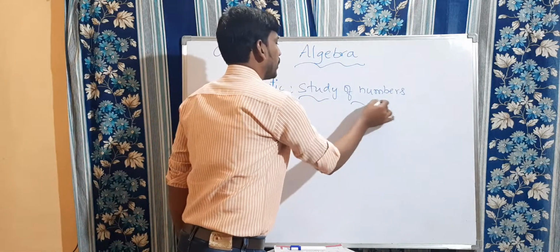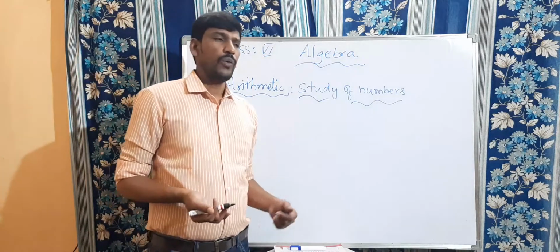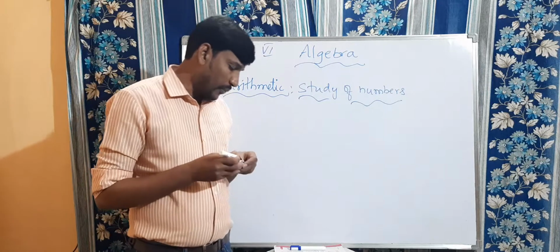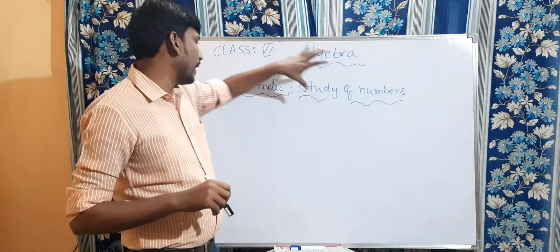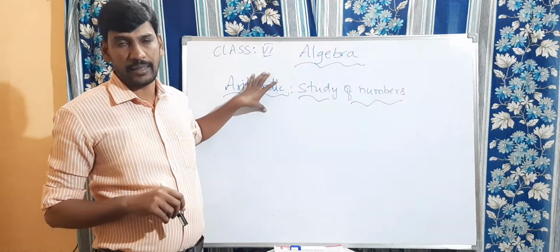Generally, by using numbers, we can solve so many problems in our day-to-day life. We discussed some operations and some properties of numbers. Those all come under arithmetic. This is one branch of mathematics.